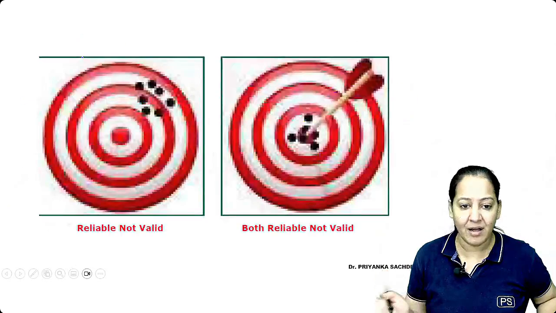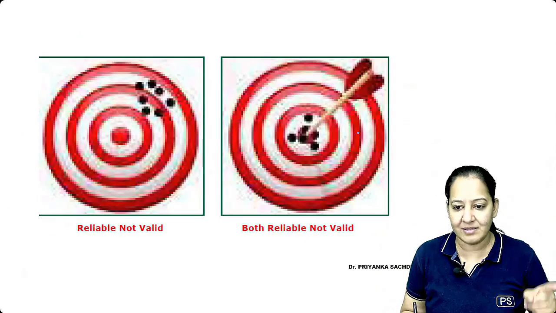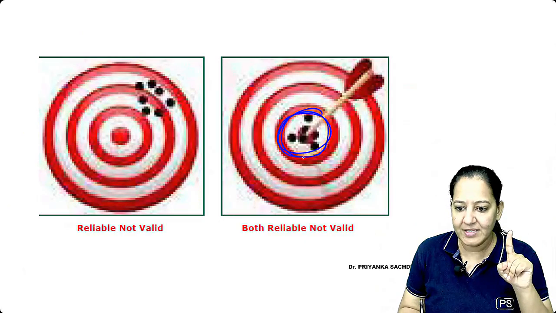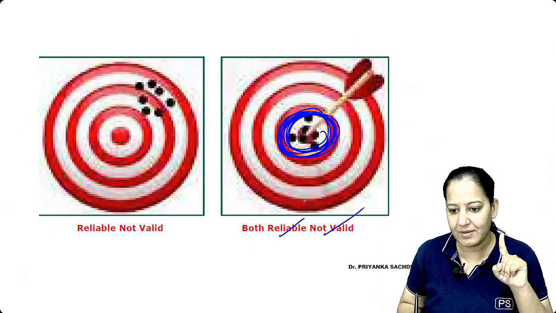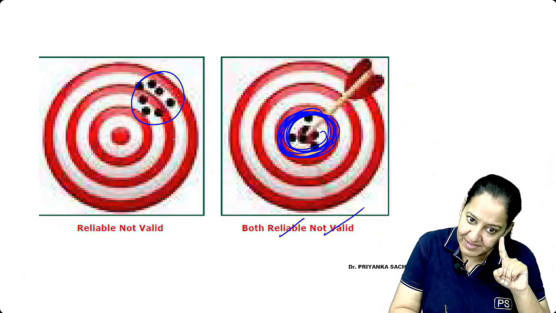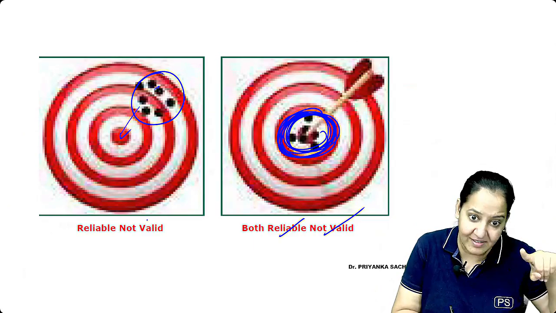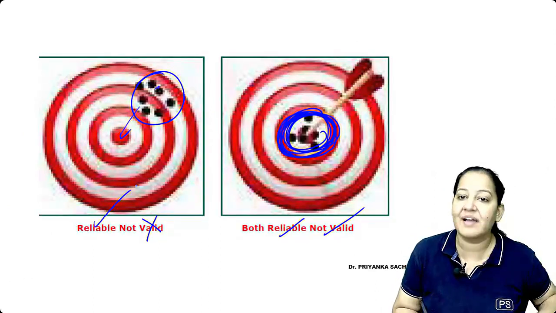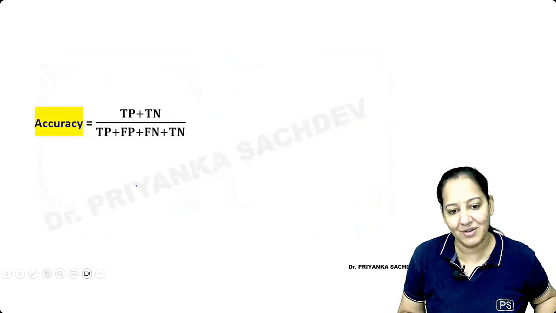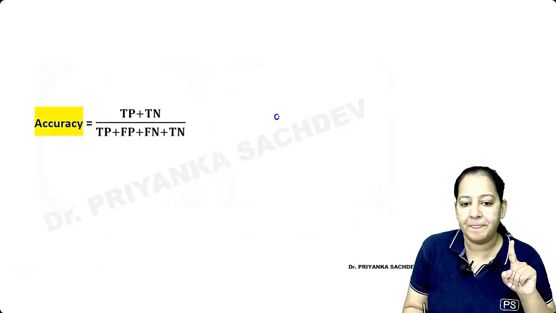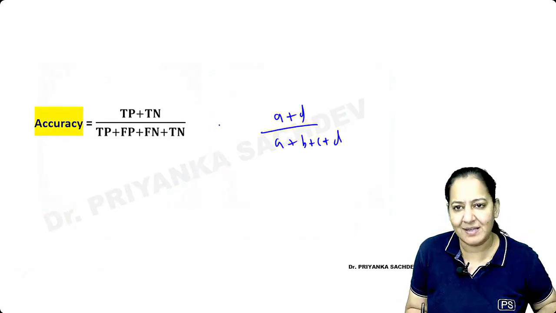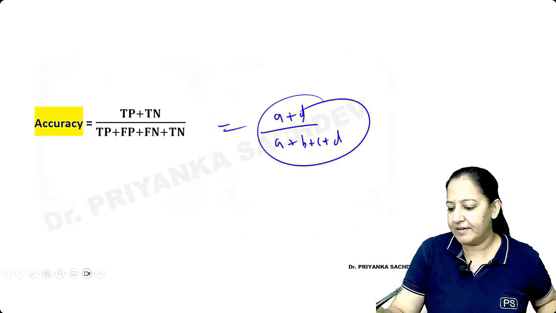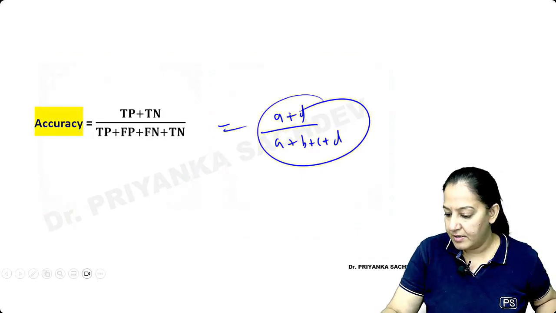The formula you can see. The same I have drawn. You can see this is accurate and this is precise. Both accurate as well as precise. This one is precise but not accurate. The answer is not at the center. So it's not accurate, but it's precise. It's reliable. It's precise. Got it? The formula for accuracy is A plus D upon A plus B plus C plus D. Please learn. No one will ask, but please learn. It is given. Okay, just a second.